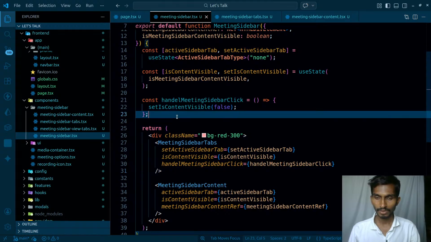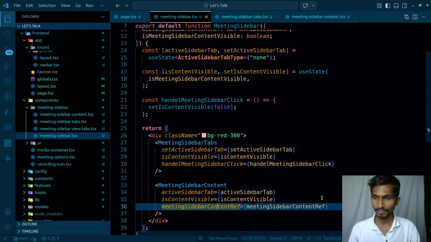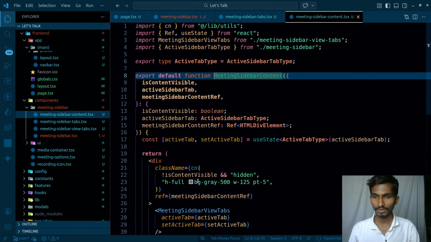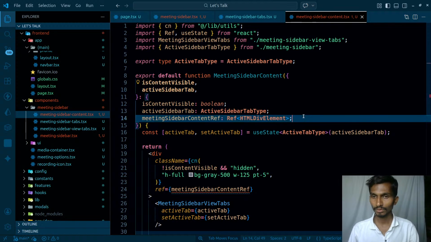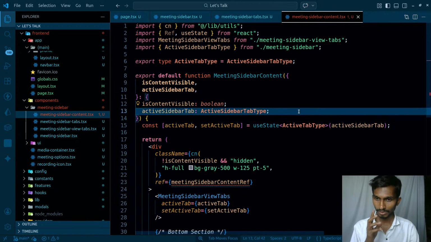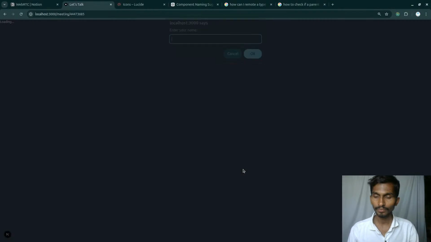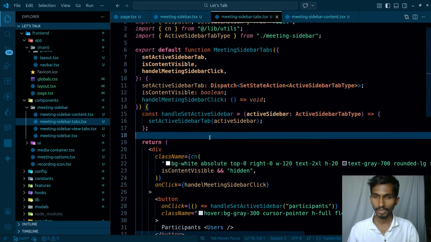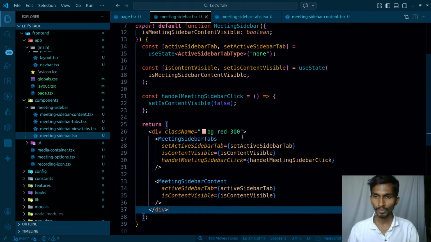That simply means instead of passing this reference here, first of all I will not pass the reference, so it's just gonna be like this. So this reference that I'm actually passing, this is not going to be passed sidebar. So let's simply get rid of this reference variable that I have, use ref that I have here. Once I've actually gotten rid of that, after that I'm gonna be back here. I have to mainly check for this particular sidebar.